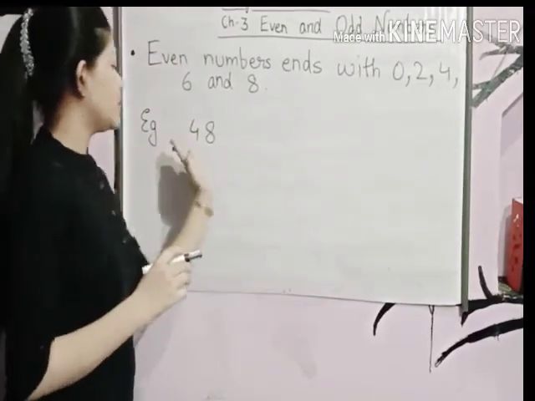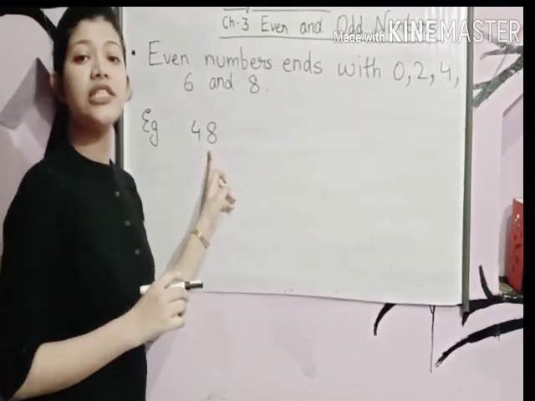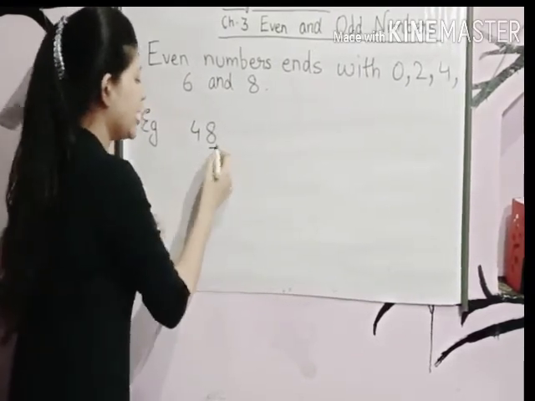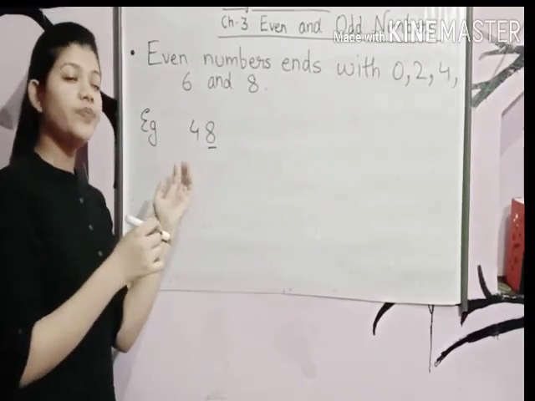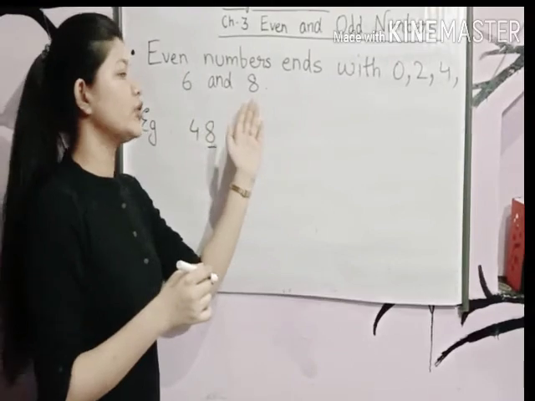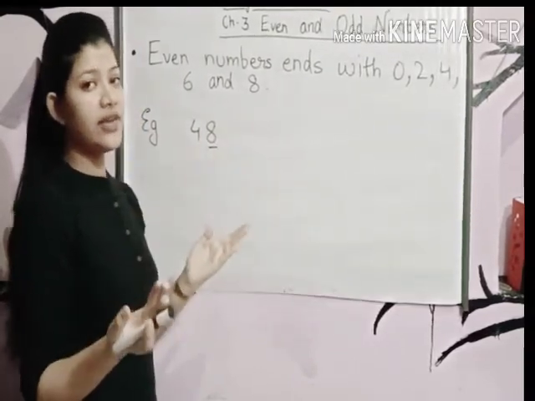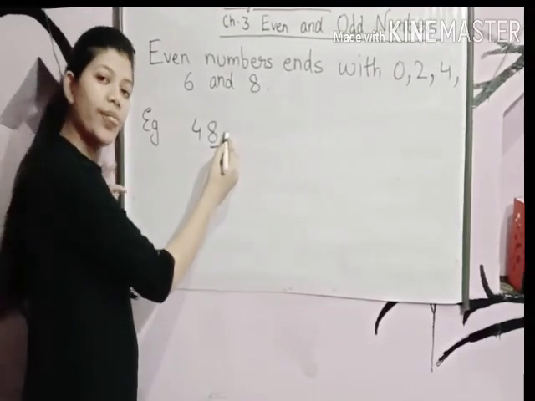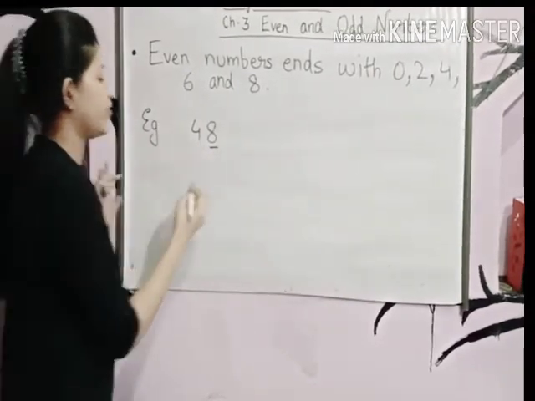Now see, what is the number at the ones place, at the last digit? 8. It means this is an even number, because the numbers which end with 0, 2, 4, 6 and 8 are called even numbers. This number is ending with 8, so this is an even number. Let's take one more example.